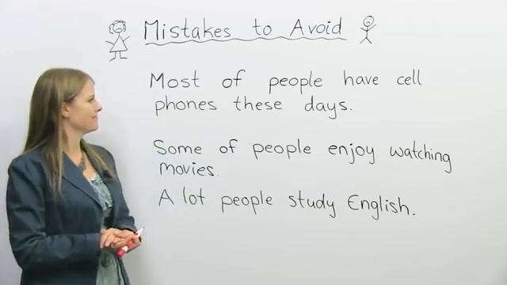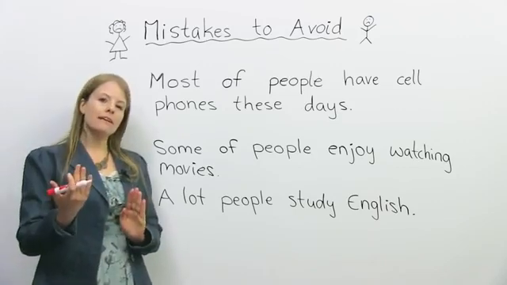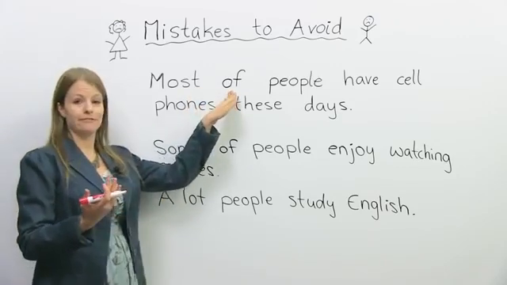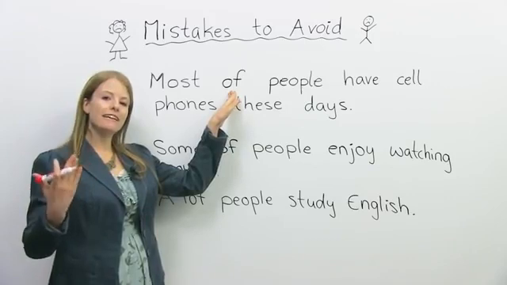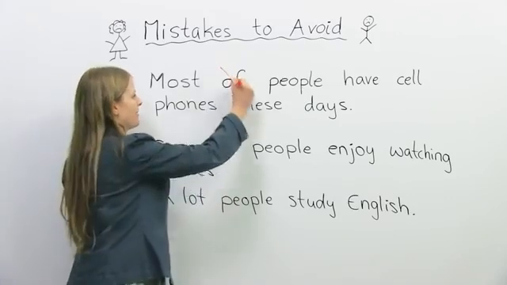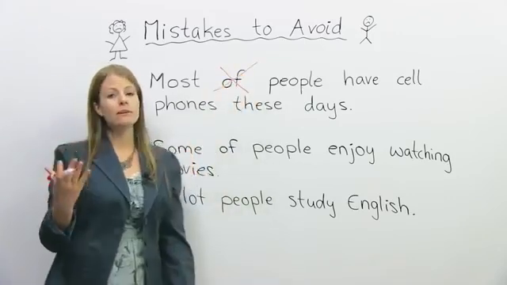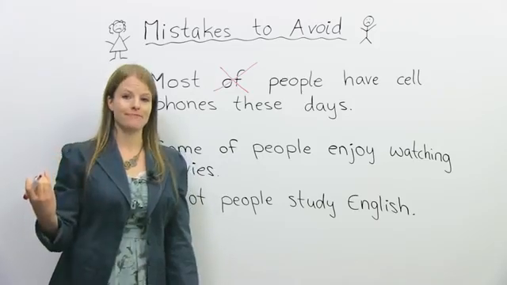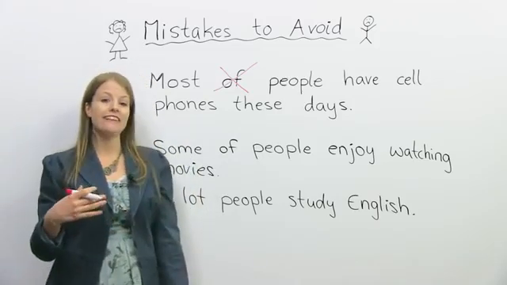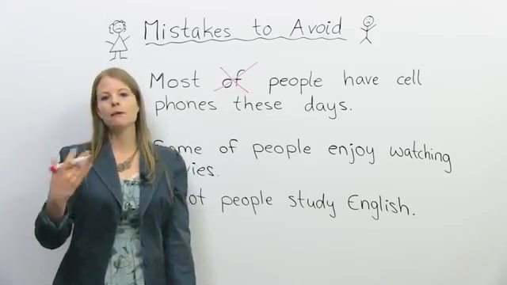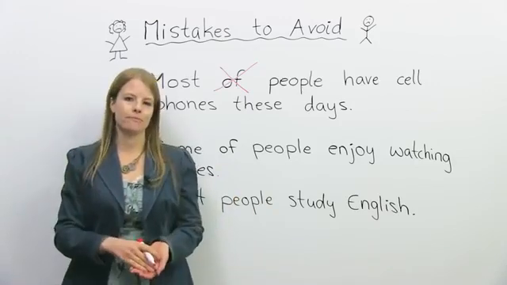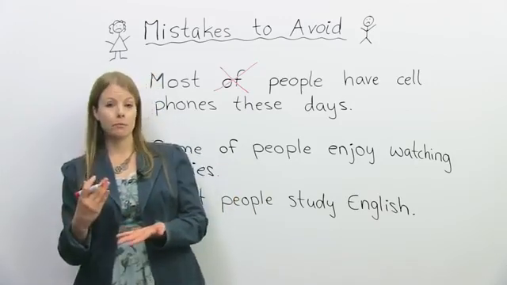Most of people. The problem here is of, okay? We don't need of. Of is incorrect here. We would just say most people. Most people have cell phones these days, okay? Most people love Chinese food. Most people like to play sports.